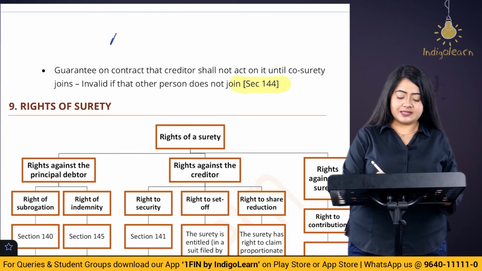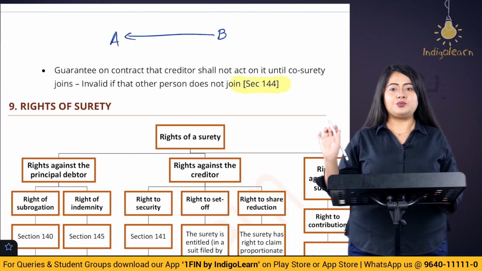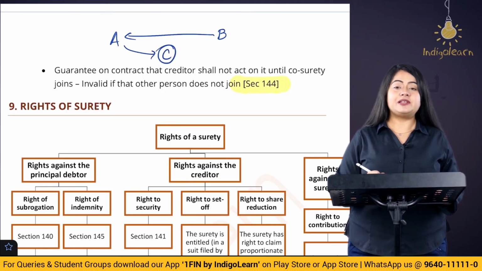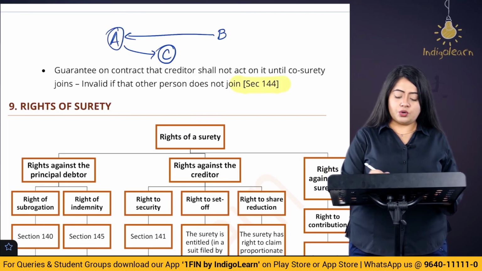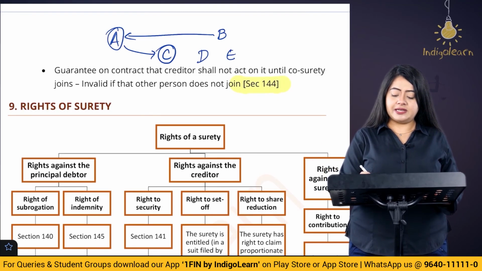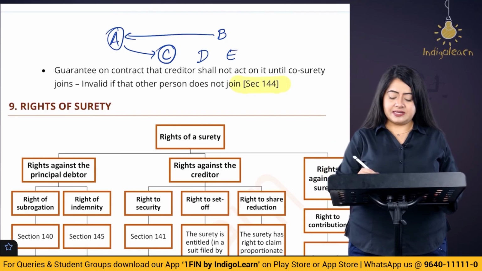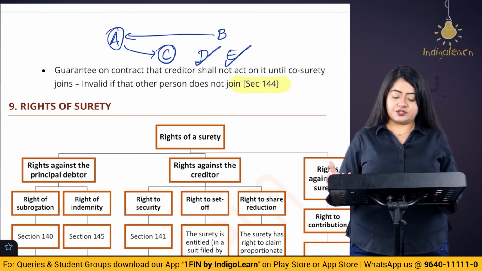What does it mean? Small example here. Let's say A takes a loan from B of 5 lakh rupees, which is repayable in 1 year. Now here A goes to C. He tells C, please be my surety. Now C says, I'm going to be your surety, but I don't want to be the only one giving guarantee for you. I want 2 more people to join in. So here A says, okay, fine. D is also going to join in. E is also going to join in. Basically, the co-sureties will be C, D and E. Now later on what happens is D does not join in, E does not join in. So only one person is there, which is C.